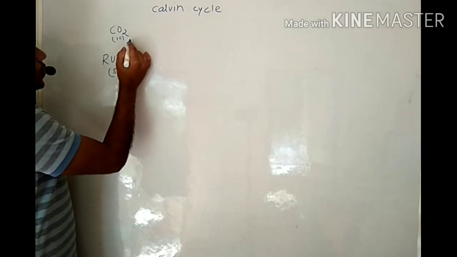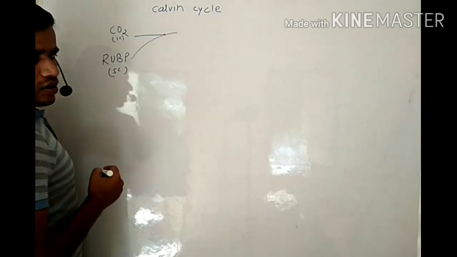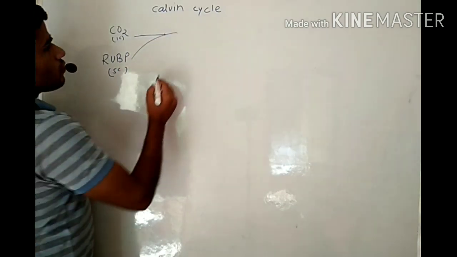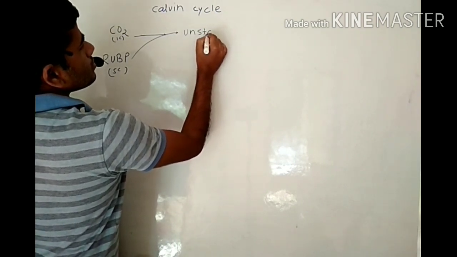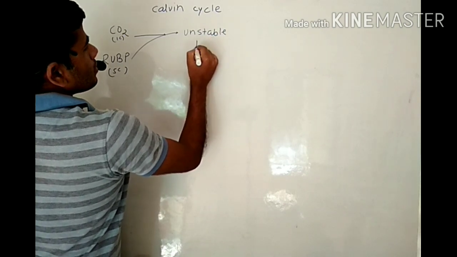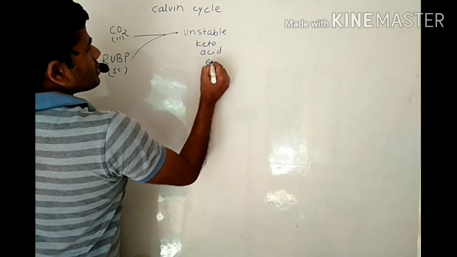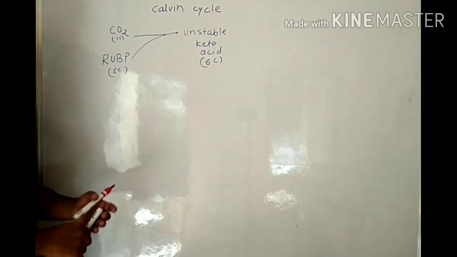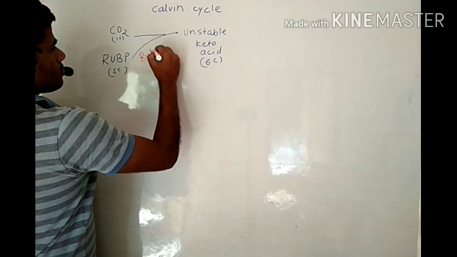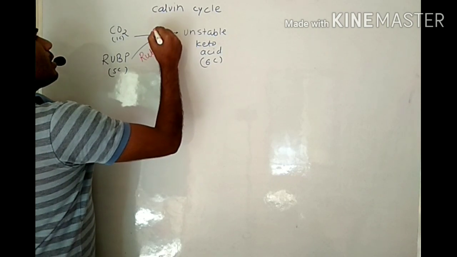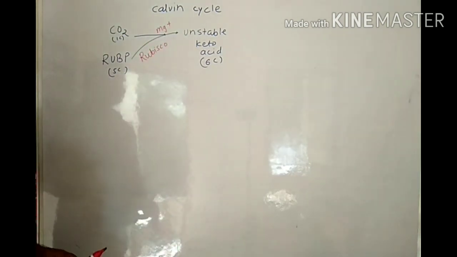One molecule of CO2 and one molecule of RUBP bind together, or react with each other, and form one molecule of unstable keto acid having 6 carbons, with the help of enzyme Rubisco in presence of cofactor magnesium ions.